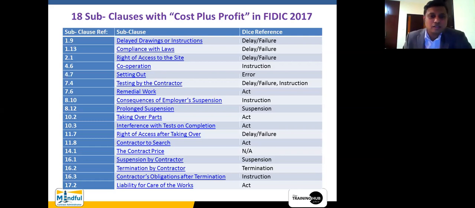Or else, in the NEC, New Engineering Contract context, we call it a compensation event. Right. Now, this is how this has been